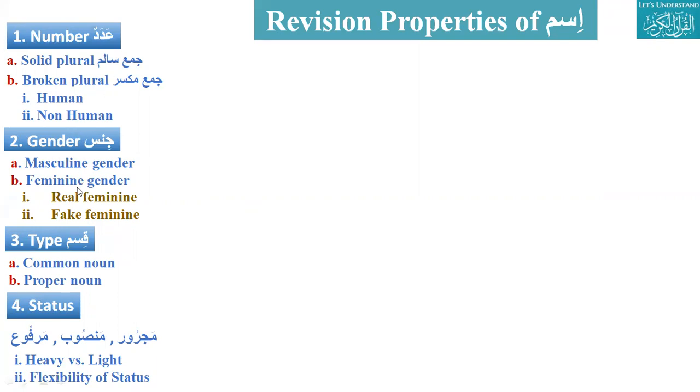Then we discussed gender. Gender can be masculine and feminine. Within feminine, we have real feminine and non-real feminine. Any non-real feminine reason, if you remember? It could be body parts. Very good. Any other? Colors, names of colors. And the most important is when ta marbuta comes at the end.